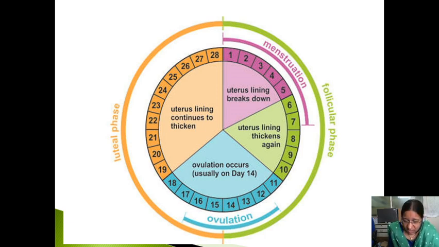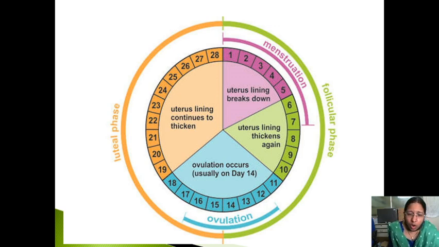Because of the LH surge, ovulation occurs. During ovulation, there is rupture of the mature Graafian follicle and release of the secondary oocyte. The ruptured Graafian follicle and the remaining follicular cells enlarge and develop into the corpus luteum. This corpus luteum acts like an endocrine gland and produces hormones like estrogen, progesterone, relaxin and inhibin.